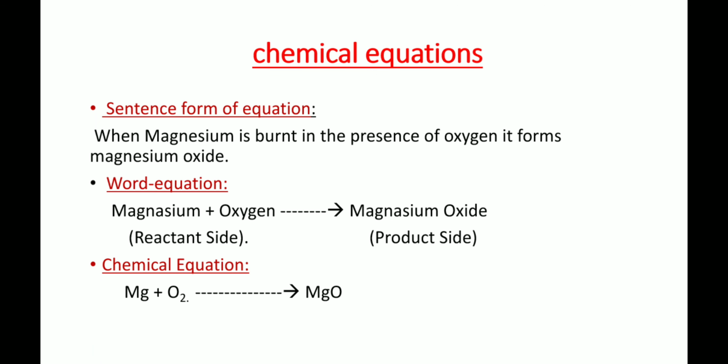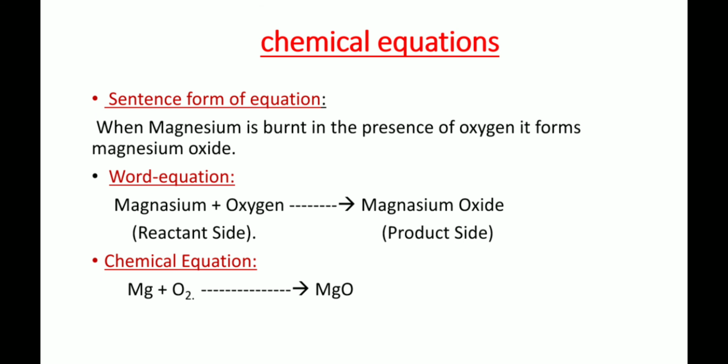In the chemical equation, magnesium and oxygen, these two are the reactants, and MgO is the product. We got only one product with the help of magnesium and oxygen, the two reactants.